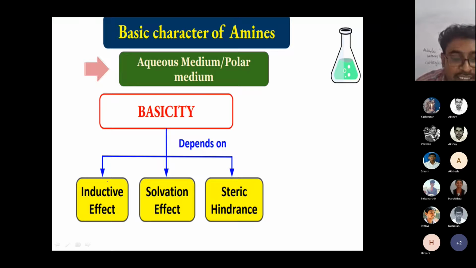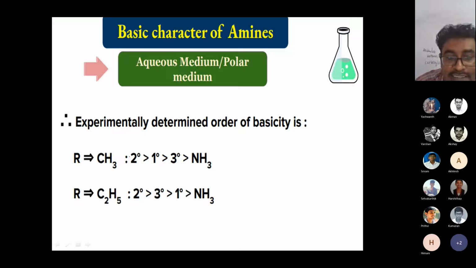These are called the inductive effect, solvation effect, and steric effect. Let's see an example. In this case, if you take a methyl group, secondary is more basic than primary, than tertiary. If you take ethyl amine, the order 2, 3, 1 is coming. Look at a simple example. Both are 2 here. Here 1 is there, 1 coming here. Here 2 is there, here 3 is coming.